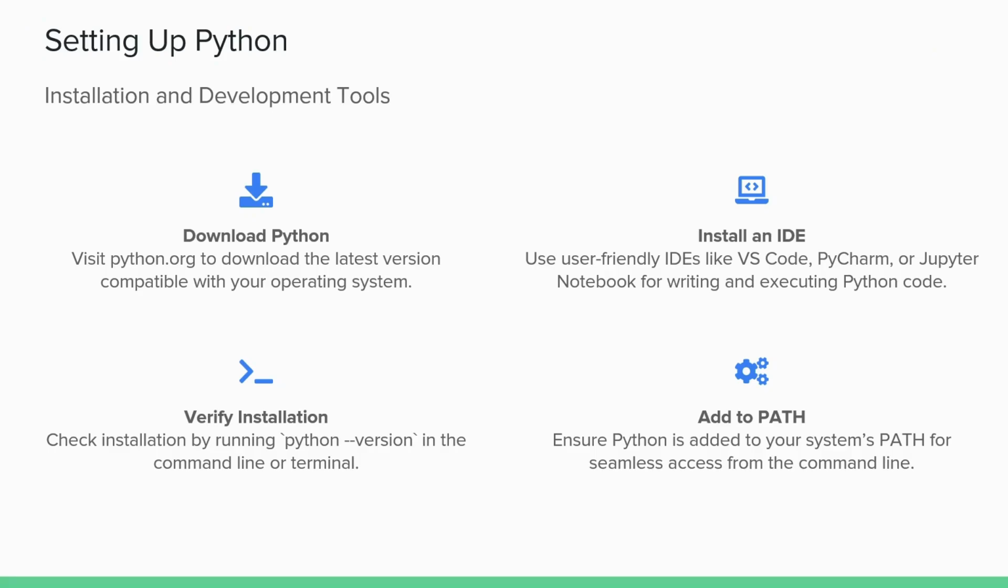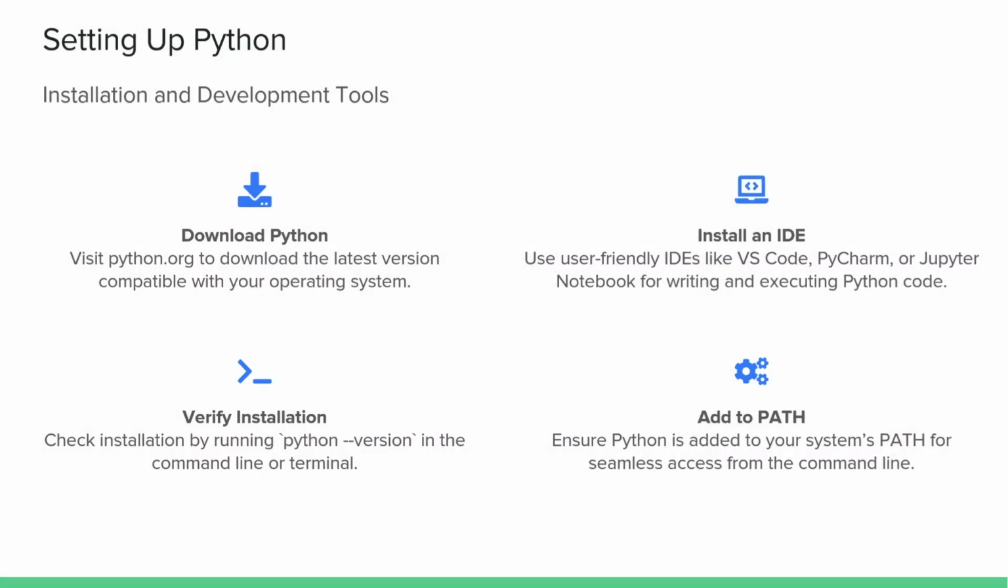After verification of Python installation, we can install an IDE of our choice to write code and execute. We can use VS Code, PyCharm or Jupyter Notebook. For the purpose of this tutorial, I'm going to use Jupyter Notebook. In the next video, we will see how to install Jupyter Notebook and the basic features and functionalities of Jupyter Notebook.